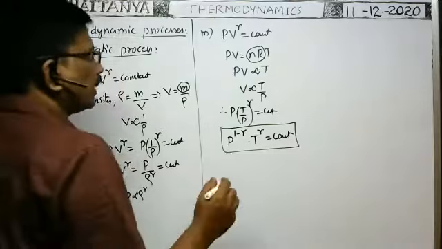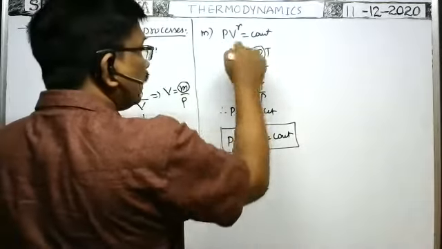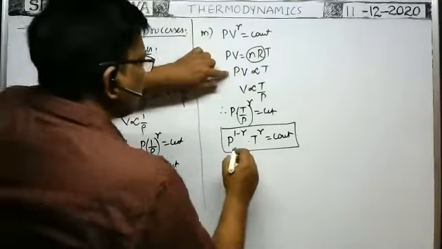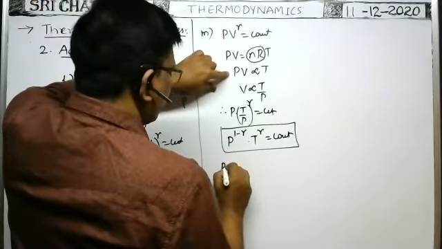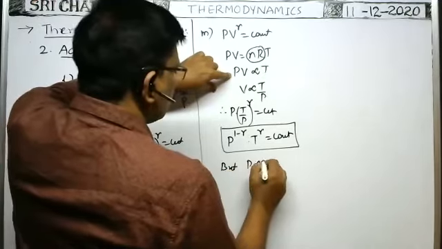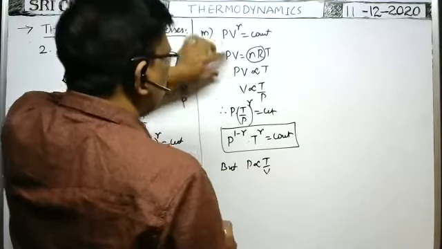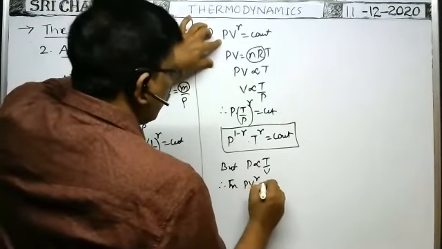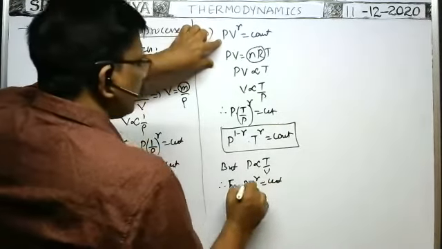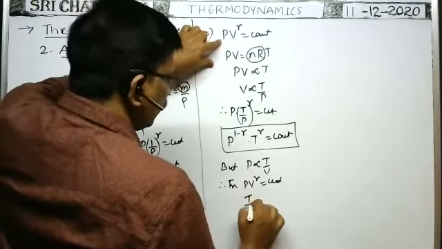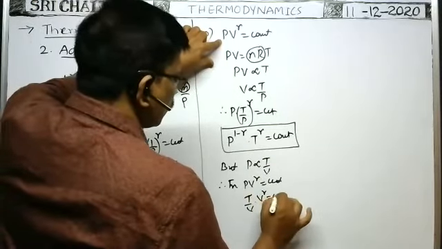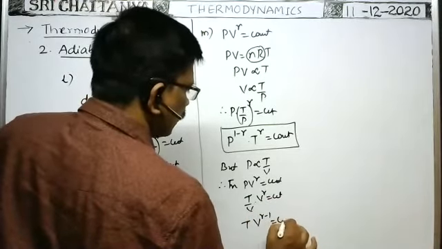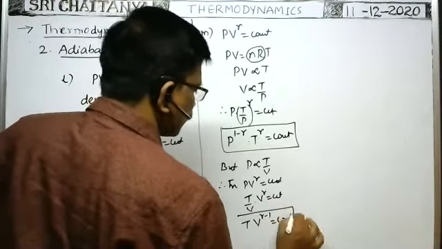Okay. Next, the relation between volume and temperature we require in an adiabatic process. Pressure should not be there. So again from the same formula, P is proportional to T by V, we can write. Therefore, in PV to the power of gamma is equal to constant, instead of P, you substitute T by V. So T by V into V to the power of gamma is equal to constant, or TV to the power of gamma minus 1 is equal to constant. We can write like this.